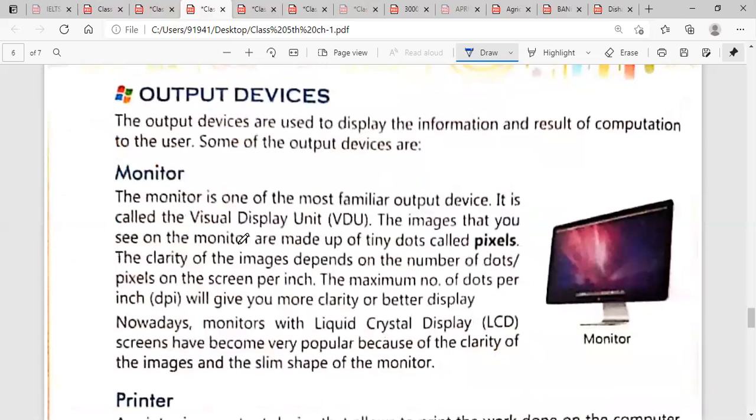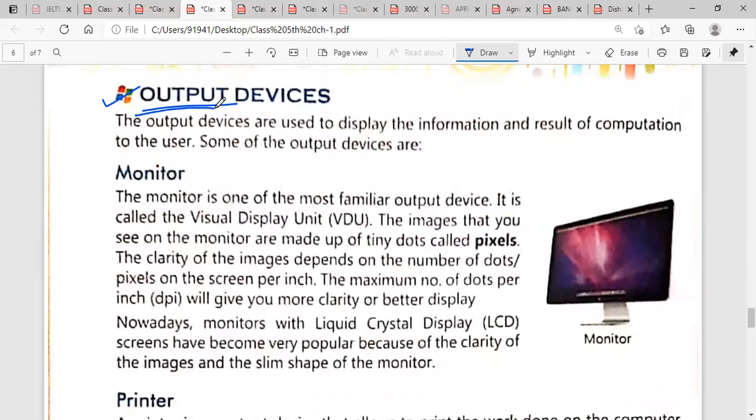Next is output devices. Output devices are like the monitor. Now, what are output devices? Output devices are used to display the information and results of computation to the user. Underline this line. We can use an output device to display the data or information on the screen. We can say that you can get each and every kind of result on the screen of a computer.